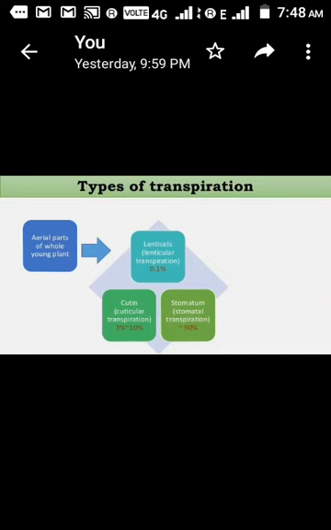Now, these are the three different transpiration processes and how much they contribute. We can say that the maximum part of transpiration is carried out by stomata, that is 90% or more, the second is 3 to 10% by cuticular, and a very small part is carried out by lenticels.